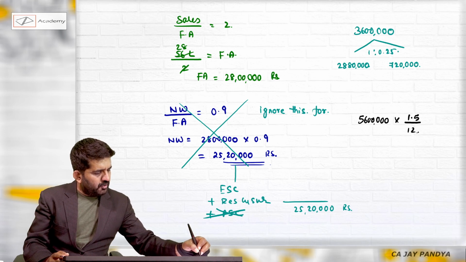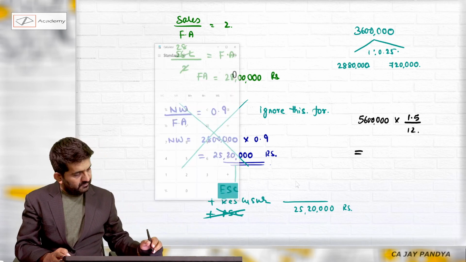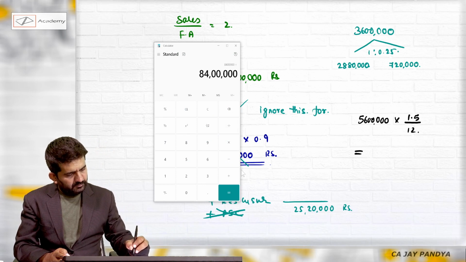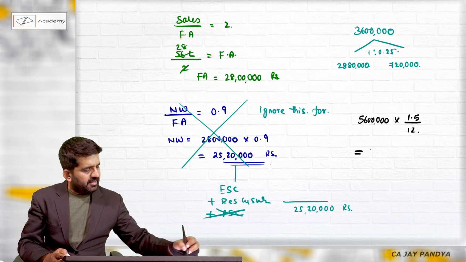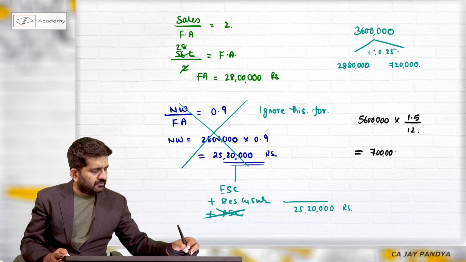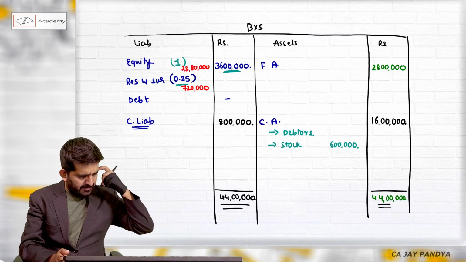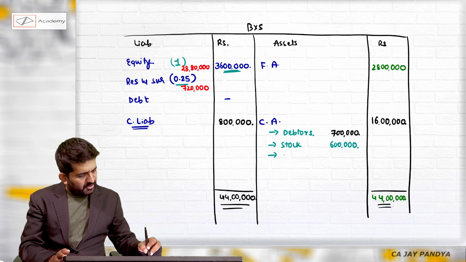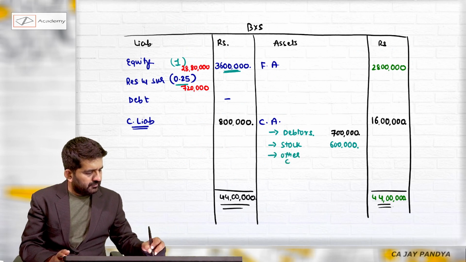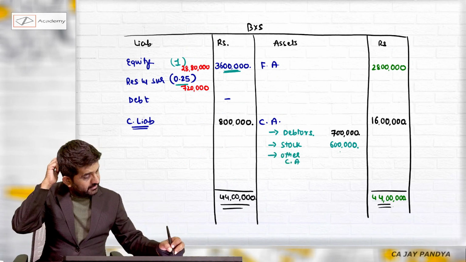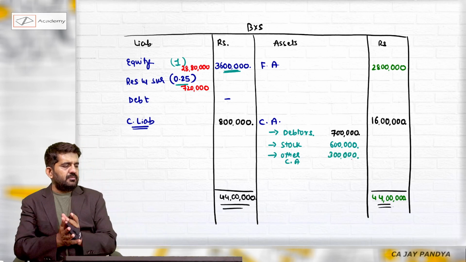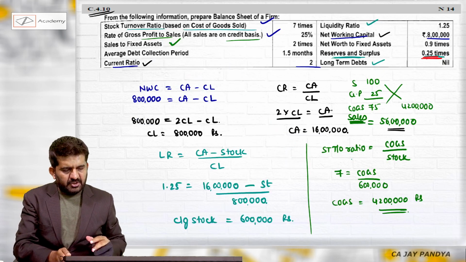Then 1.5 months will be debtors, ₹7 lakh. 7 lakh is debtors. So I'll be getting answer of other cash in bank or other current assets, which will be 3 lakh rupees. This is my balance sheet as far as this question is concerned.